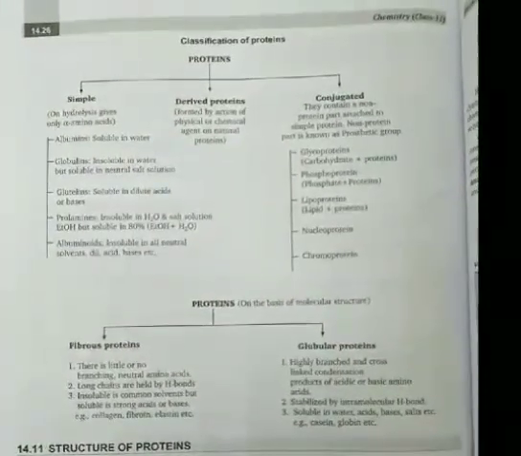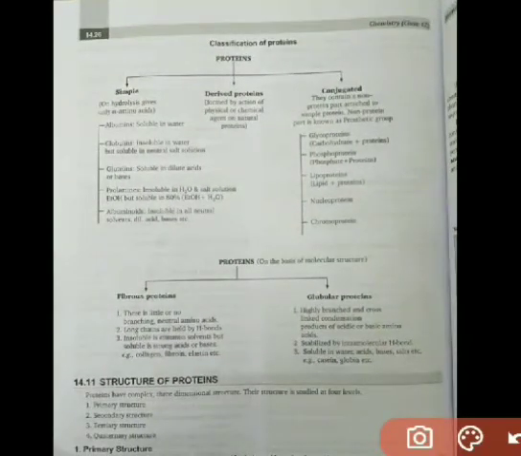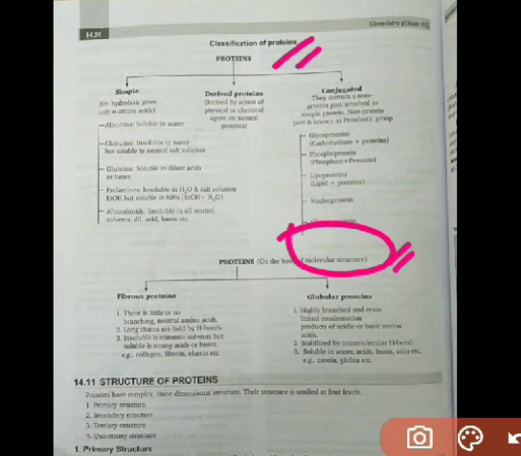Okay, now students, let's move to next. So here you can see the brief classification. Whenever you are going to classify proteins, you will classify them on the basis of two classifications. The second classification is based on molecular structure, and the first classification is based on hydrolysis. Those which give alpha amino acids are simple proteins, those which give protein and non-protein part are conjugated, and derived proteins are those derived from partial hydrolysis.